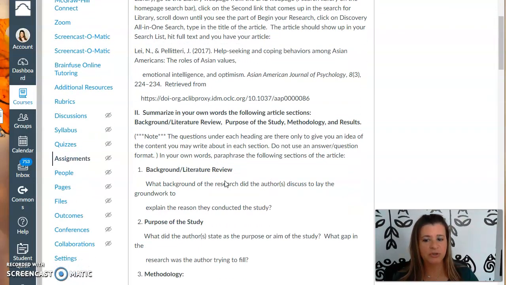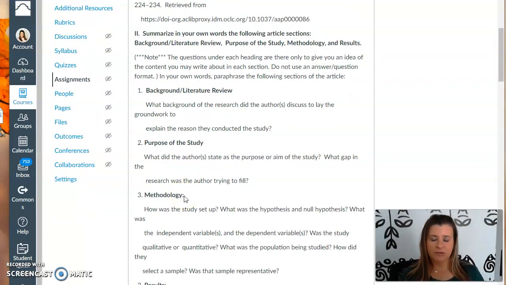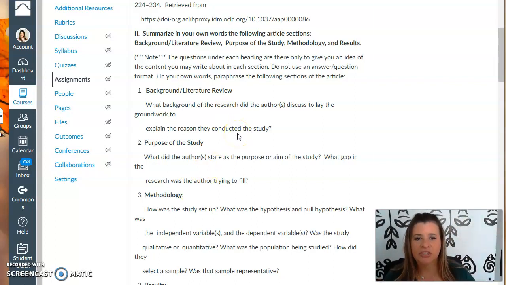Then you're going to read the article, and then you're going to break down the parts of the journal article into a summary. So I've given this outline here. All journal articles are set up pretty much the same way. They're going to have their introduction, their methodology, the results, and their discussion. So that's pretty standard for peer-reviewed journal articles. And I've put some questions here to show you what you would find in all those sections.